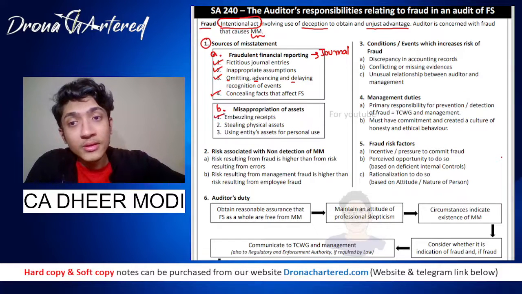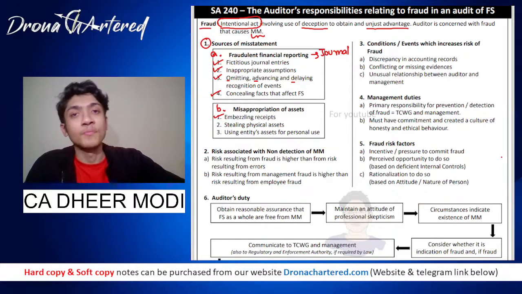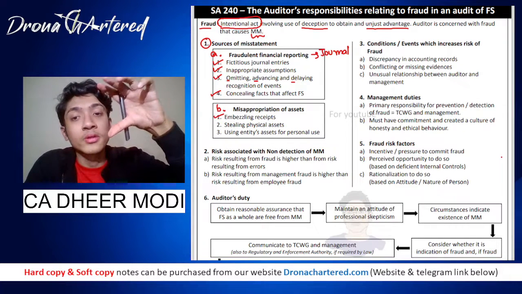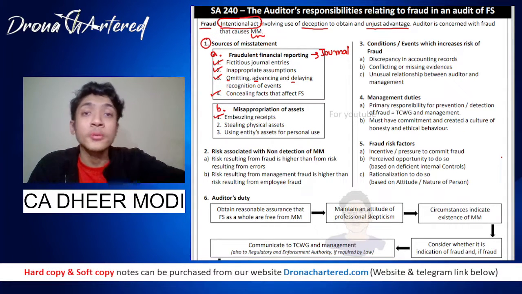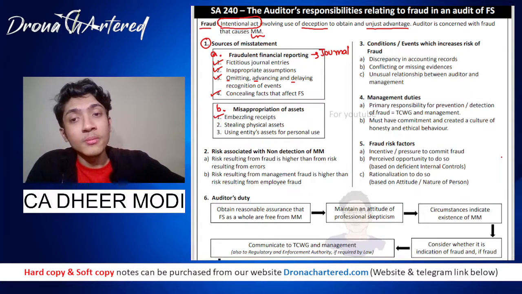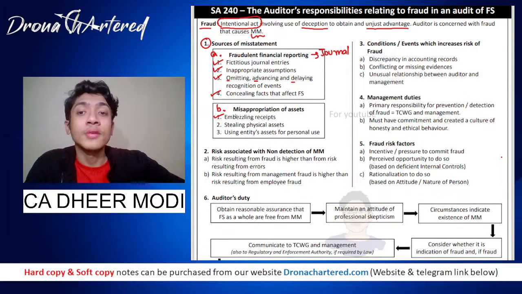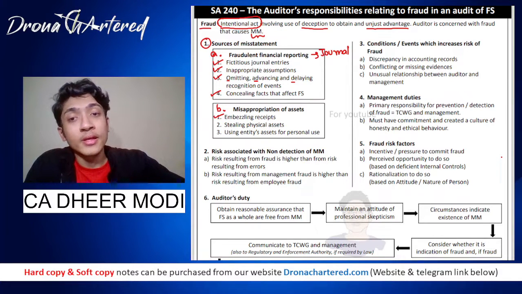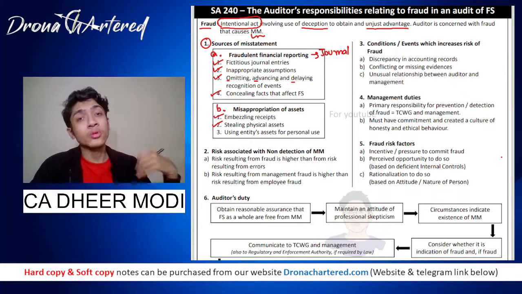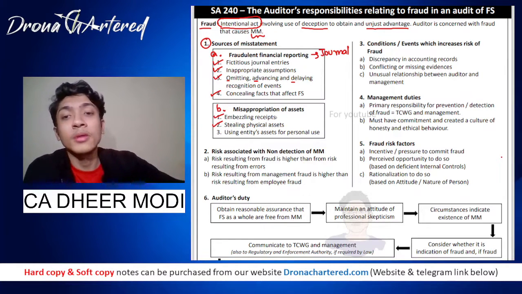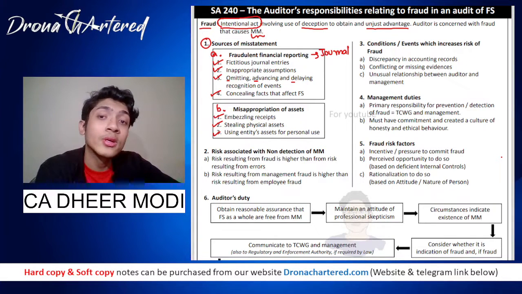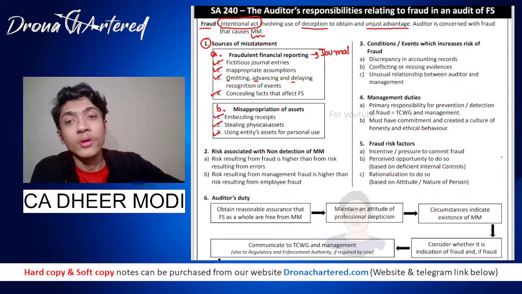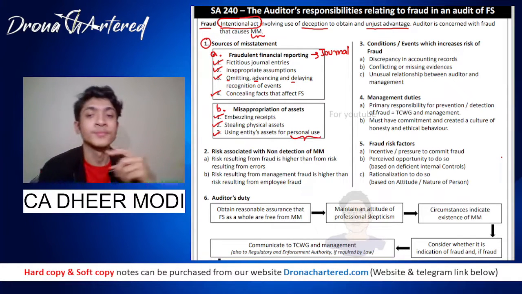Now second was misappropriation of assets. My first is embezzling receipts. Embezzling means stealing. And receipts are not your invoices. Those are not receipts. These receipts, we are talking about the money that the company is receiving. So any money that the company received and someone is stealing it or embezzling it, that is a misappropriation of asset. Second is stealing physical assets, that is, assets that belong to the company. If you are stealing those, that will come under misappropriation of assets. And third is using the entity's assets for personal use. Those assets belong to the company, but you are treating them as your own. You are using them for your personal benefit.